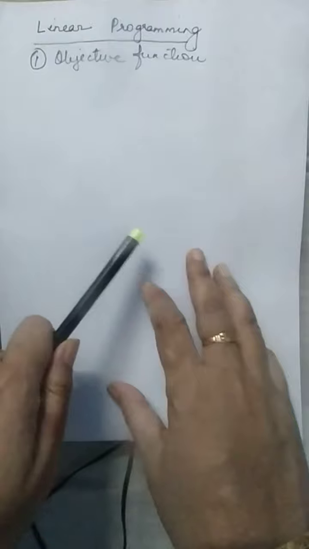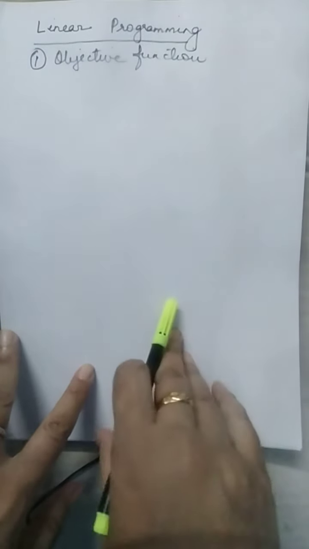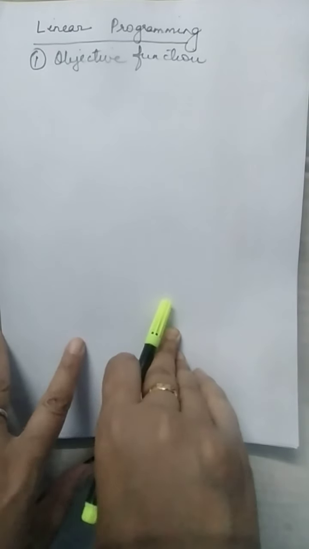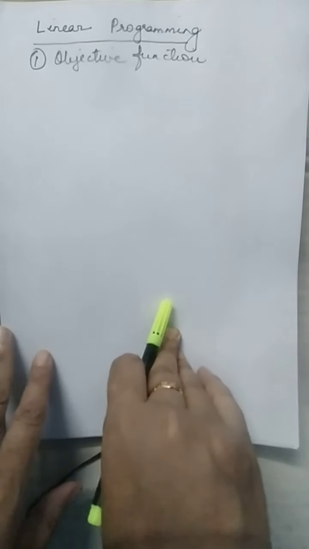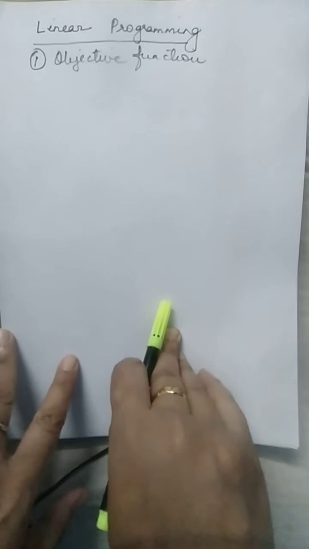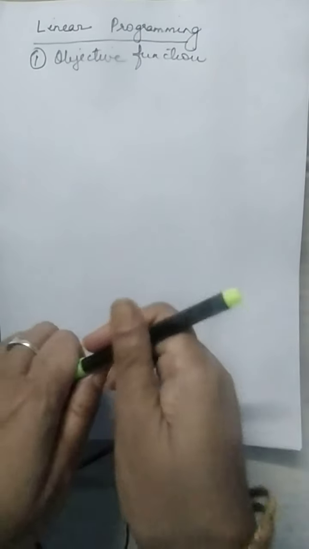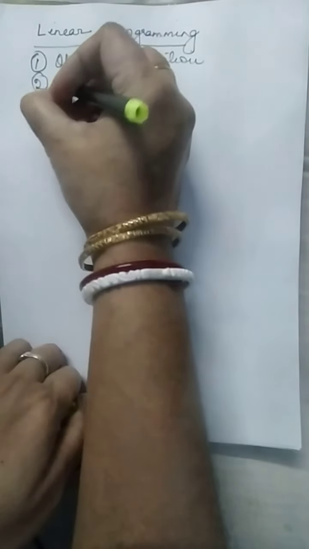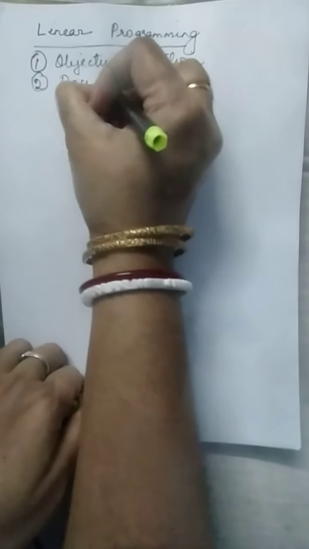Now, this mathematical representation obviously will have some decision variables. If we look at simple algebra, we can say they are variables. Here we are calling them decision variables because the value these variables take up will decide which is my best possible solution. Number two, that means I must have some decision variables.